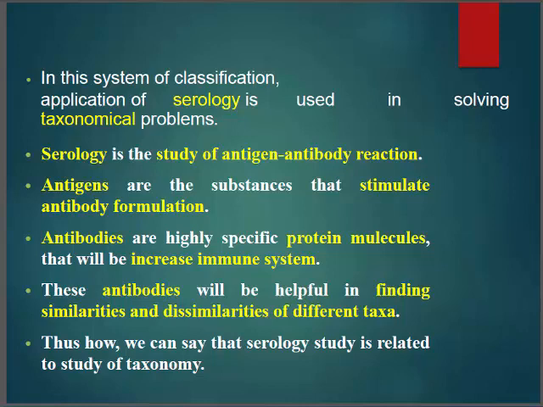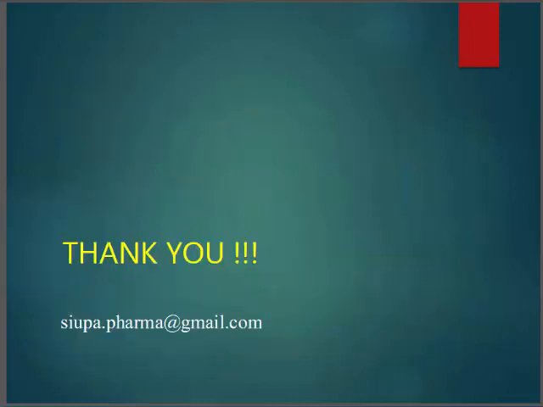So what are antigens? These are the substances which stimulate antibody formation. And what are antibodies? These are highly specific protein molecules which increase the immune response. And these antibodies are helpful in finding out similarities and dissimilarities of different taxa. So we can say the serology study, which is related to the study of taxonomy, is called serotaxonomical classification. Thank you.